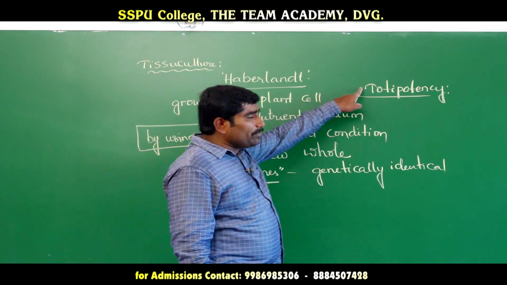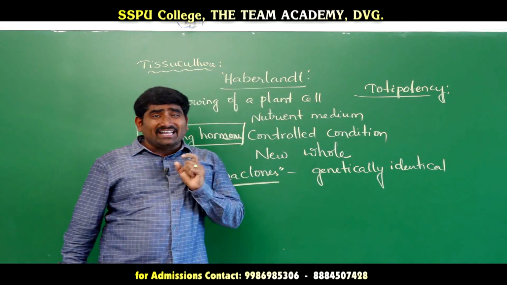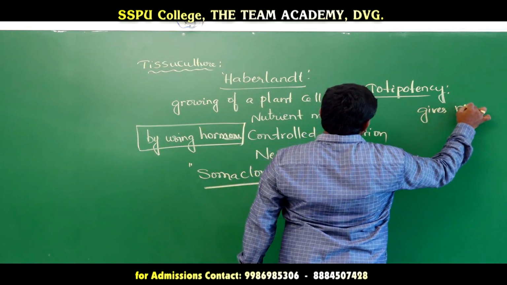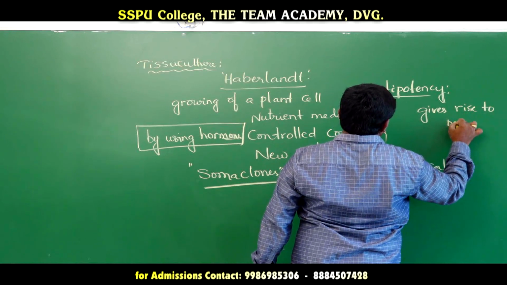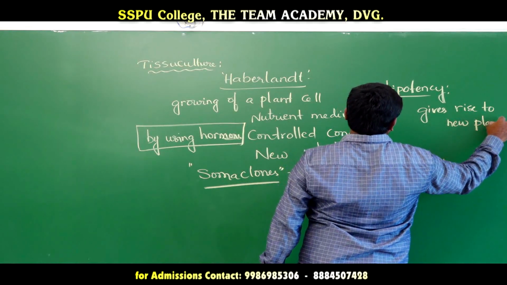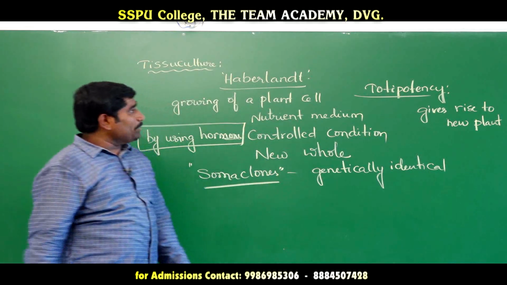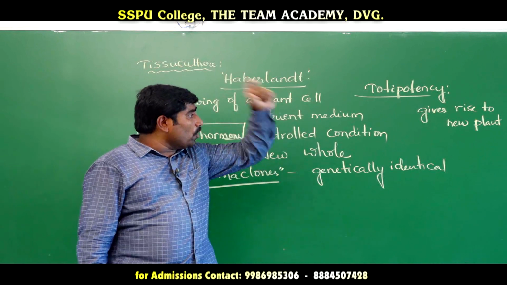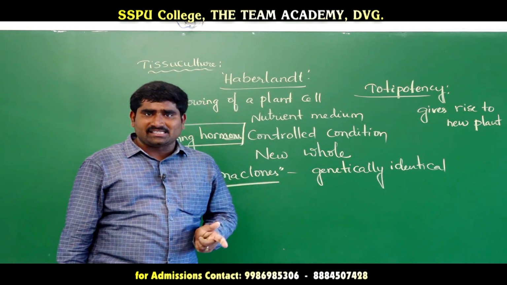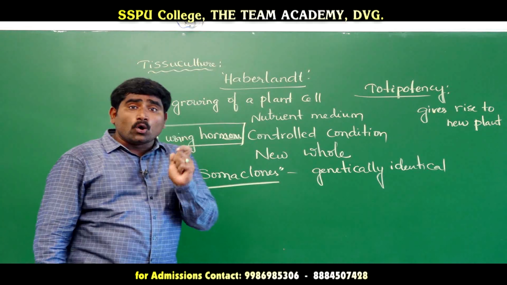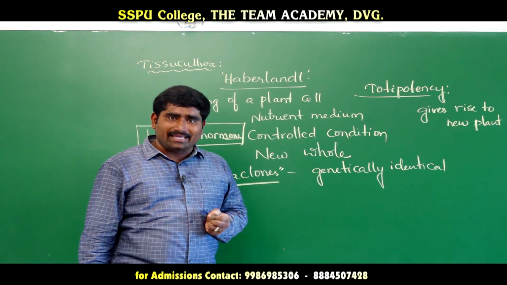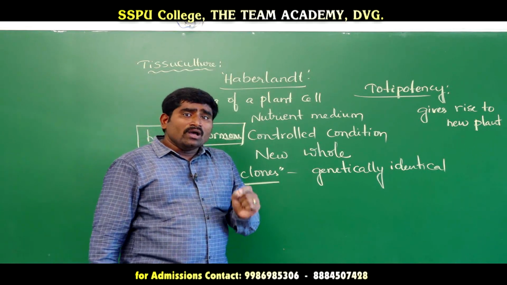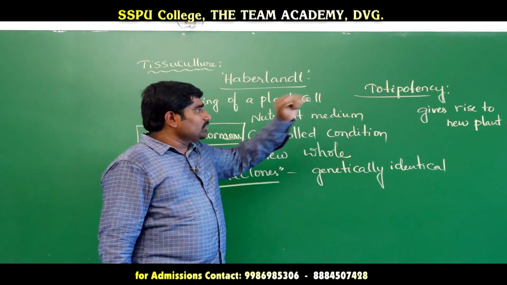Okay, this is totipotency. Totipotency means the ability of a plant cell to give rise to a new whole plant. The ability of a plant cell to give rise to a new whole plant is called totipotency.